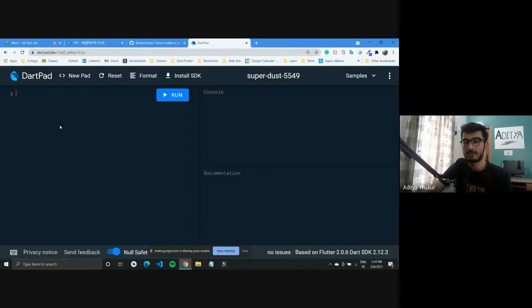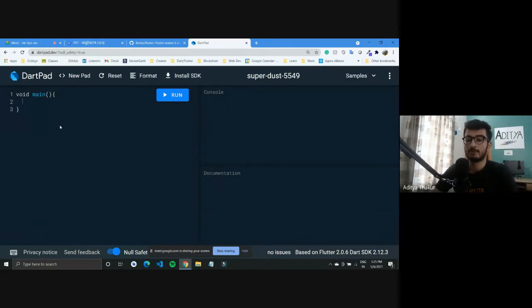So this is the Dartpad. It is an online compiler where you can just test and run your code. Dart is a lot similar to C++, C programming language, and Java if you have done them in the past. So like any other programming language, you can have a main function that would get the control first when you run this program.